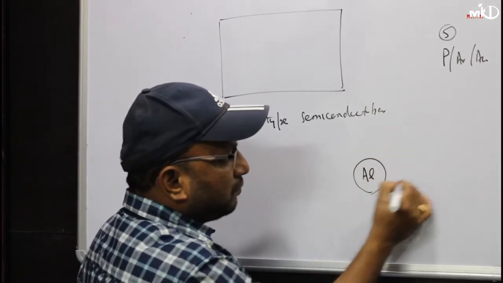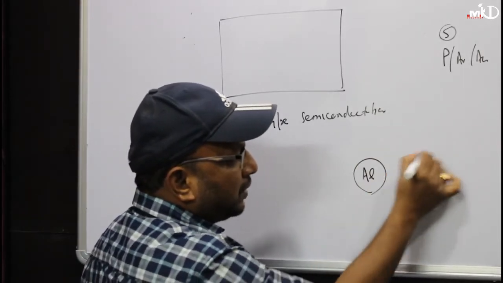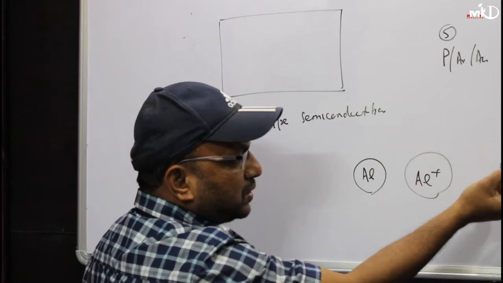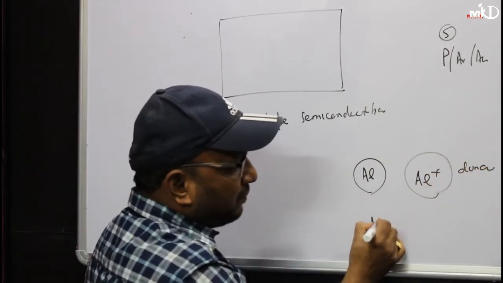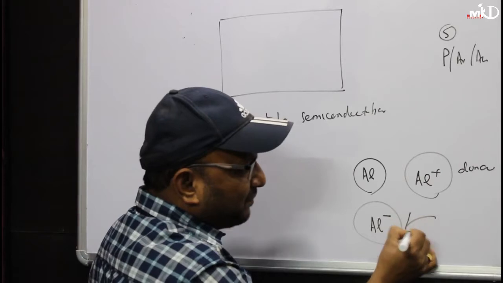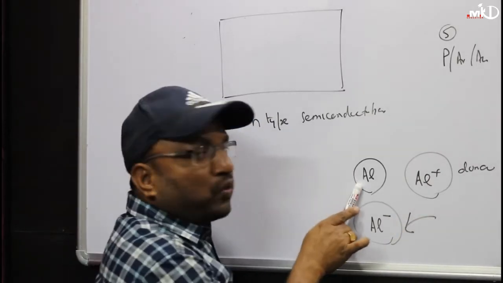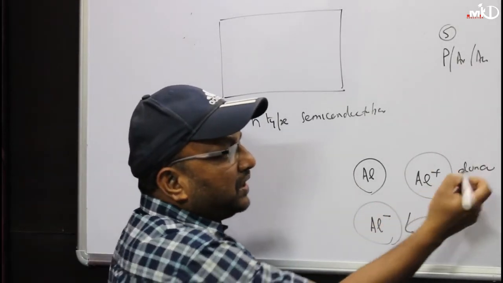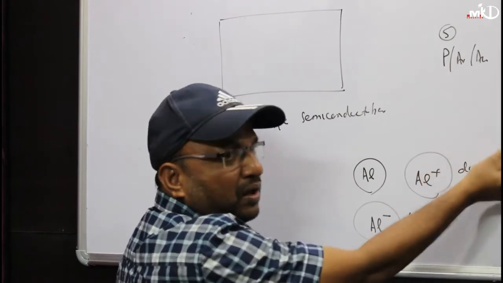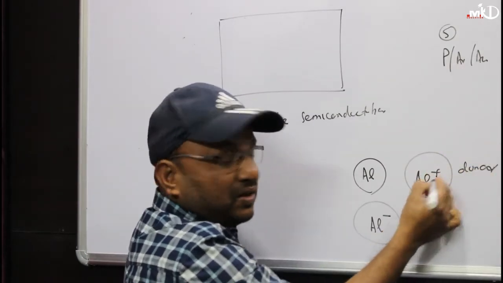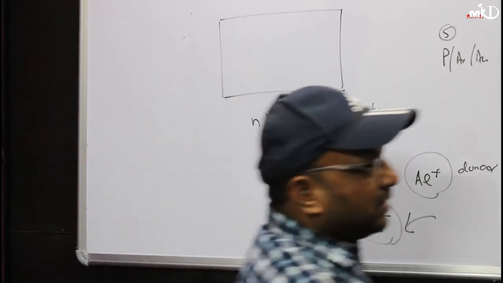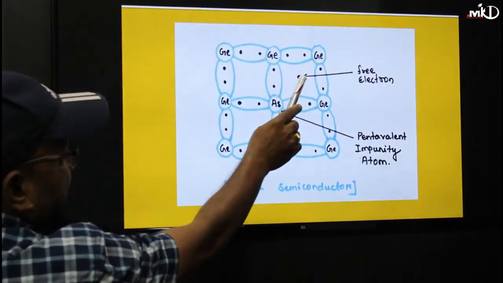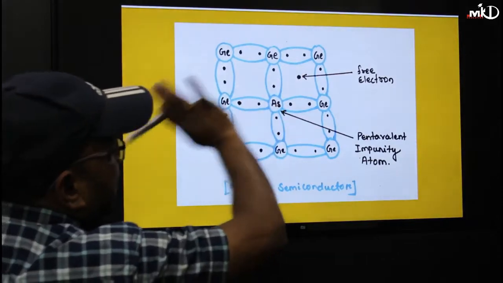Now, suppose you are writing aluminum. It means electrically neutral. Aluminum plus means it has donated electrons. It is a donor. If I write aluminum minus, it means it has accepted one electron. Again, I am doing the neutral. But aluminum plus has donated an electron to the outside. That's why it becomes plus. What does minus mean? It has accepted an electron. Since this particular atom has a free electron, it can easily donate.